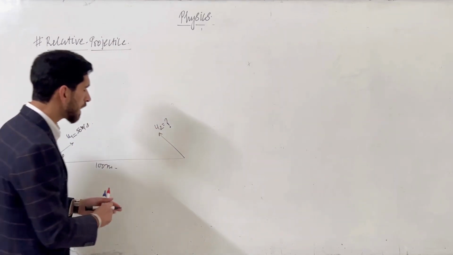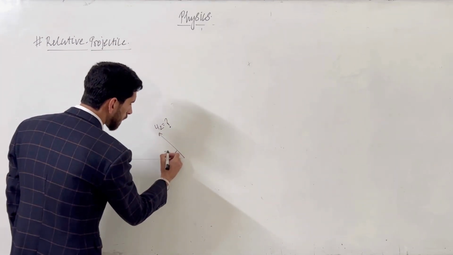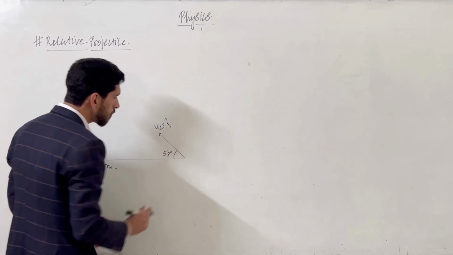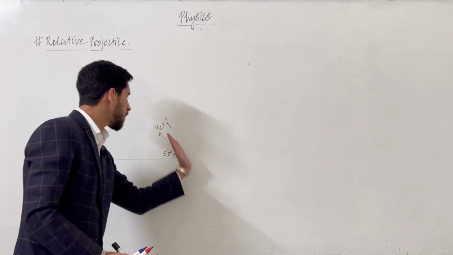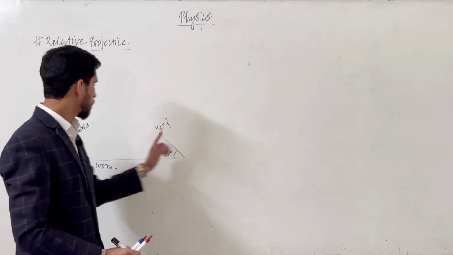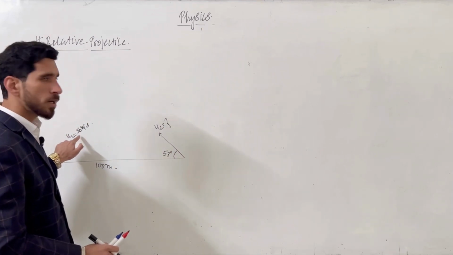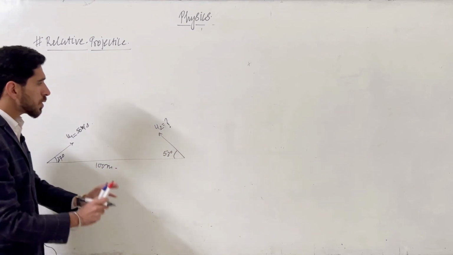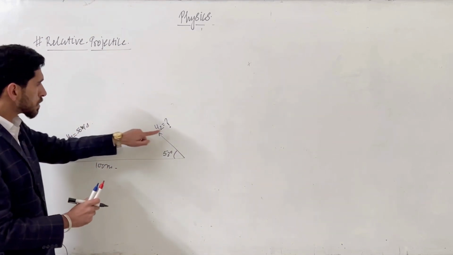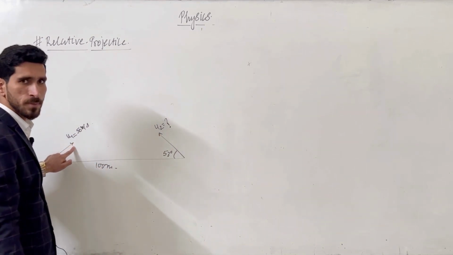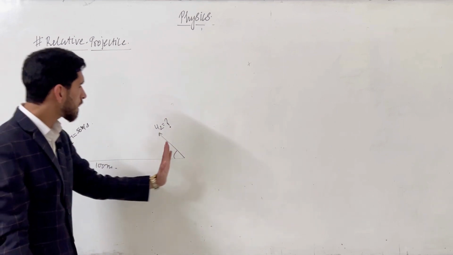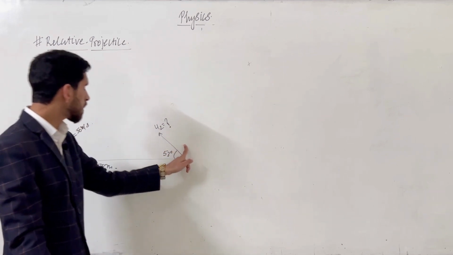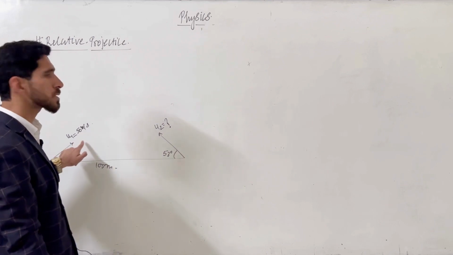Find the velocity, and the angle is 53 degrees. Then by what velocity should this object be fired or thrown so it could collide with the first one that we want to find? Now think: the first object can collide with this one when the relative velocity of the second object is towards the first one.